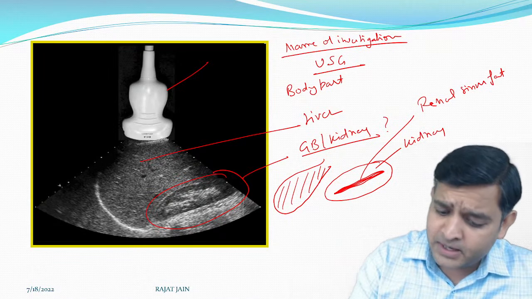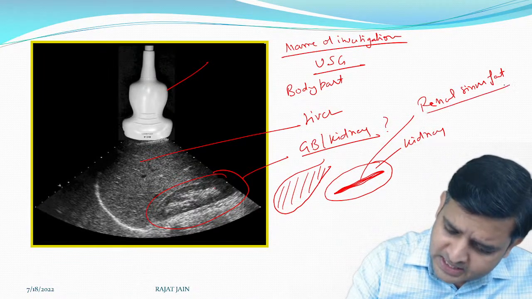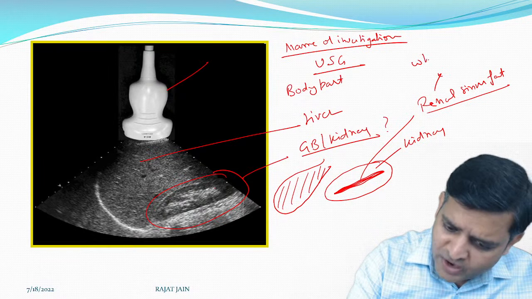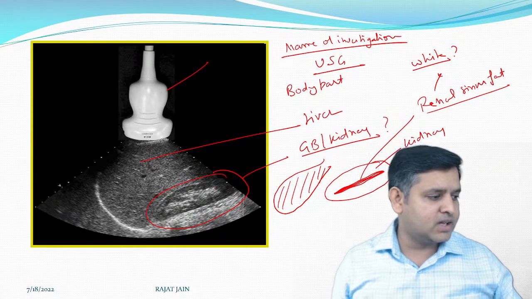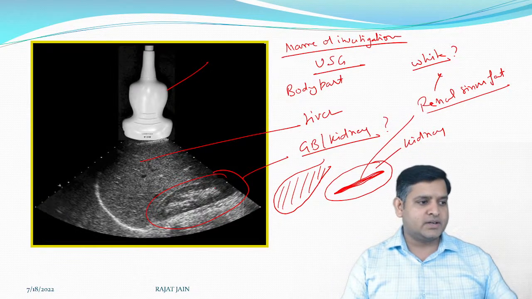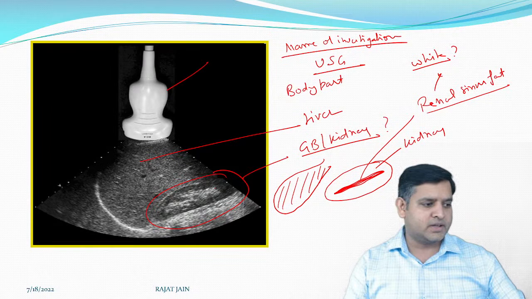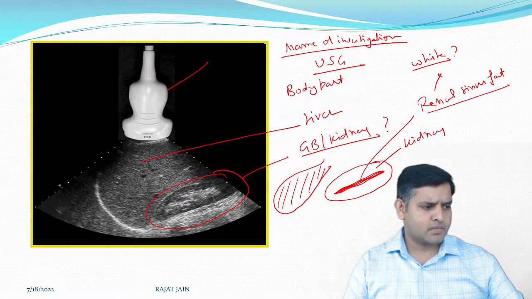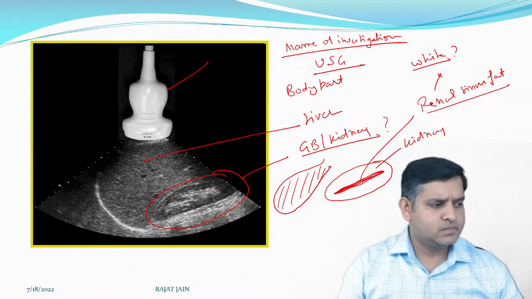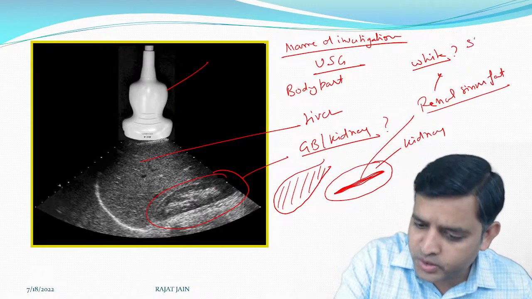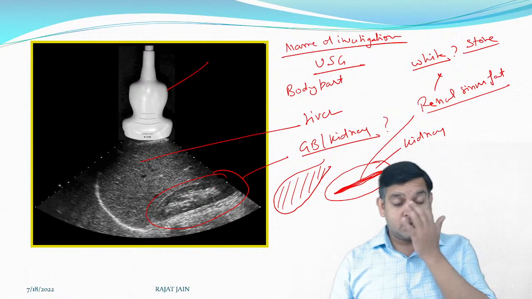Okay. Now, anybody who can tell me, apart from renal sinus fat, what could be so white in the center of the kidney? What could be so white in the kidney? Stone. It will be stone.